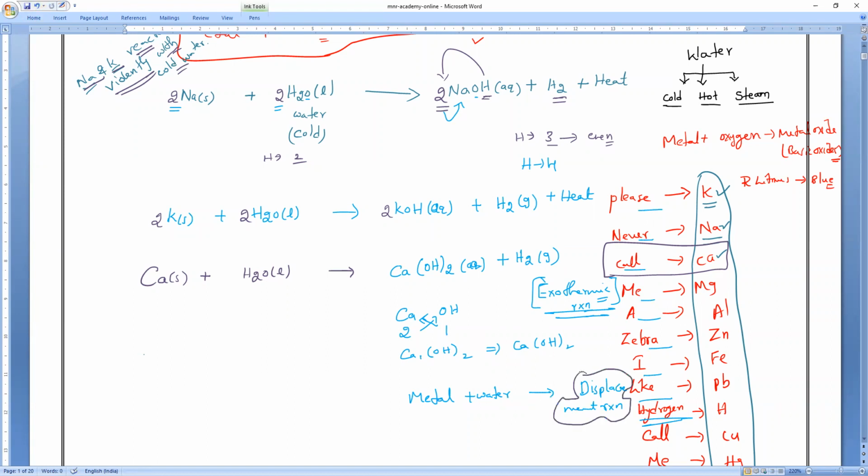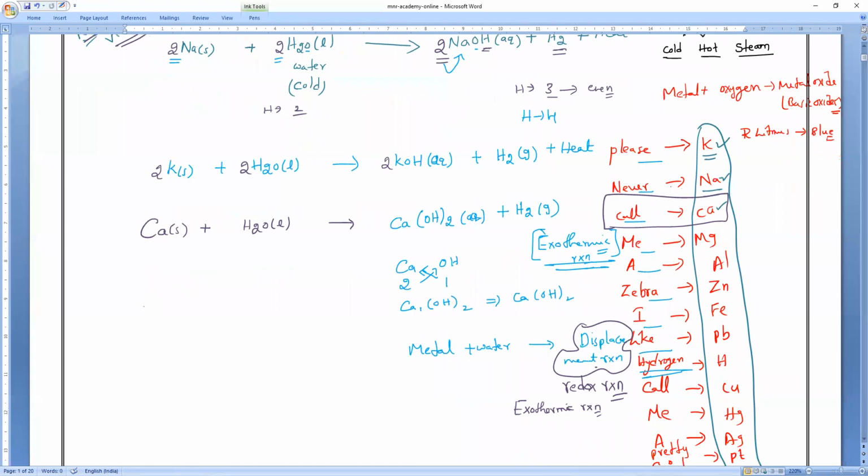It is also another type of reaction. Can anybody tell me? Metal plus water, displacement reaction. It is what reaction? Redox reaction, and it also releases heat. So that is why they are called what reactions? They are exothermic reactions. Please remember that, everyone. Understand, all of you? Clear?